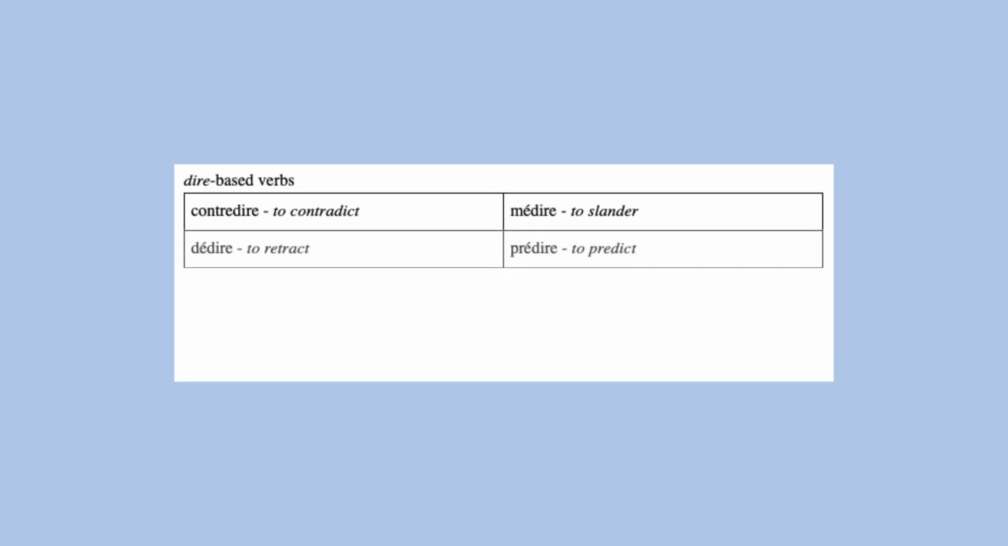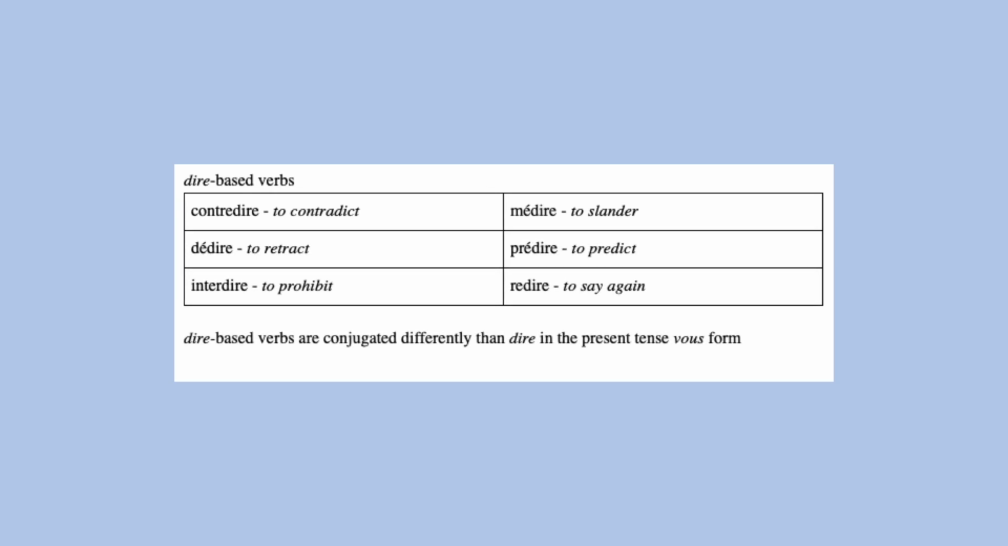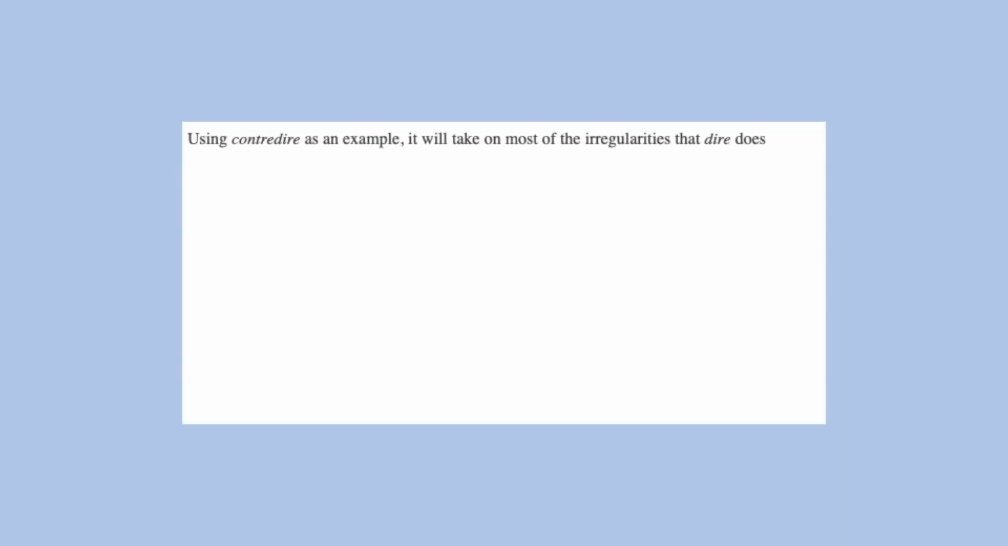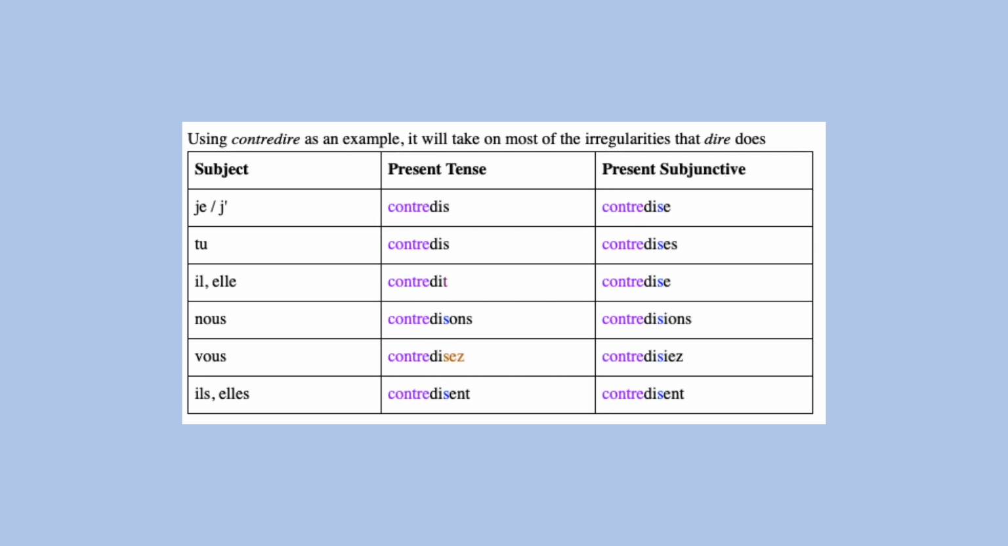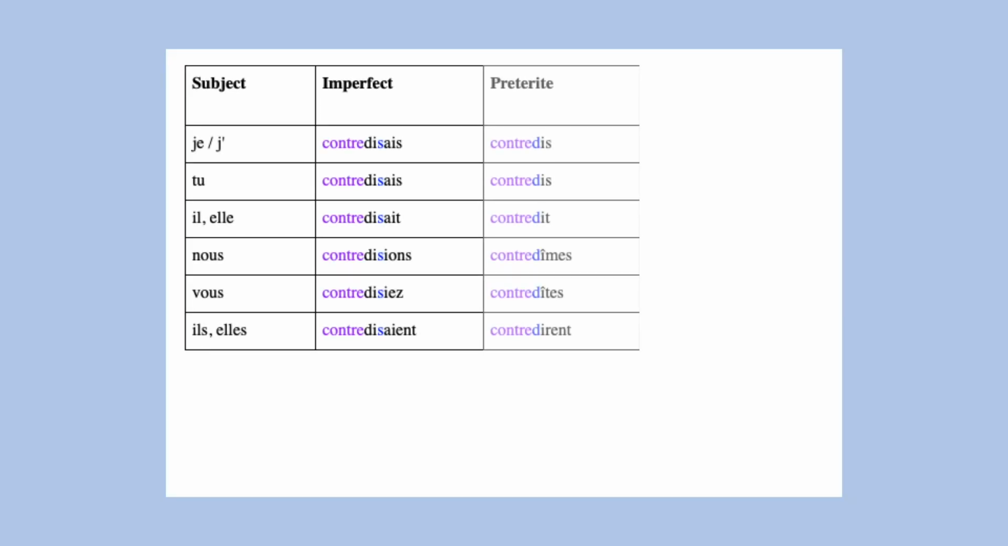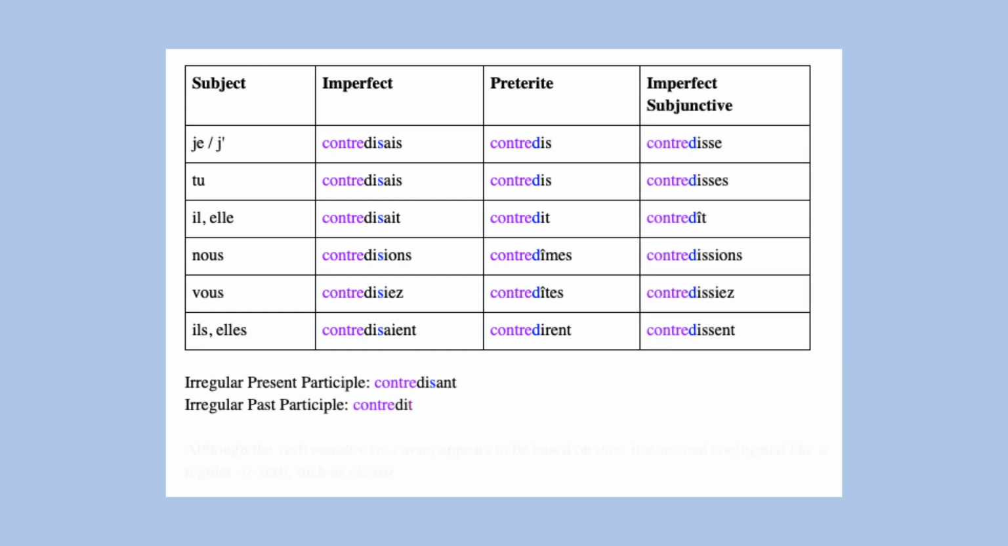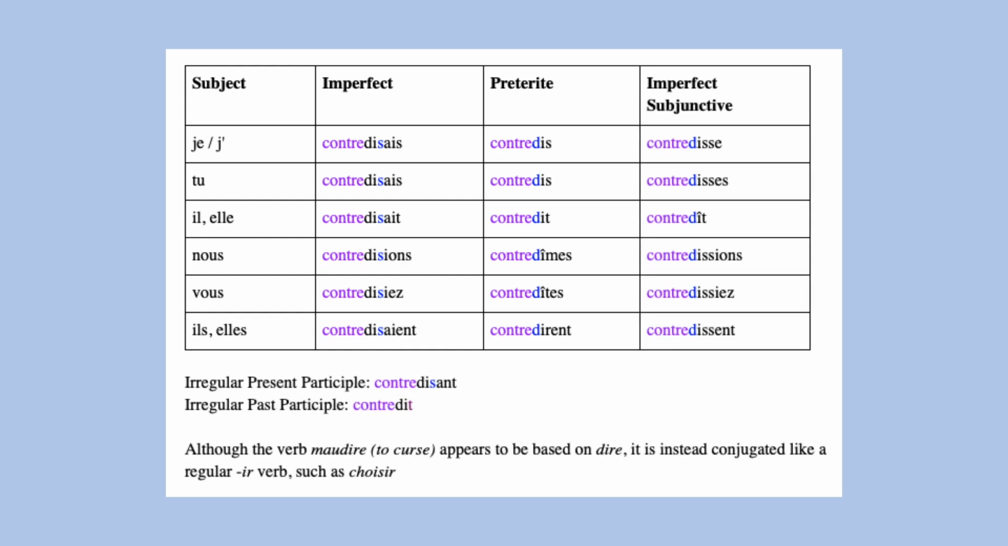Next are dire-based verbs. Now, dire-based verbs are conjugated differently than dire in the present tense vous form. Dire is conjugated as dites, but dire-based verbs end in disez in the present tense vous form. So the verb contredire will take on most of the irregularities that dire does, but with the exception of the present tense vous form. Now the verb maudire appears to be based on dire, but it is actually conjugated like a regular IR verb, such as choisir.